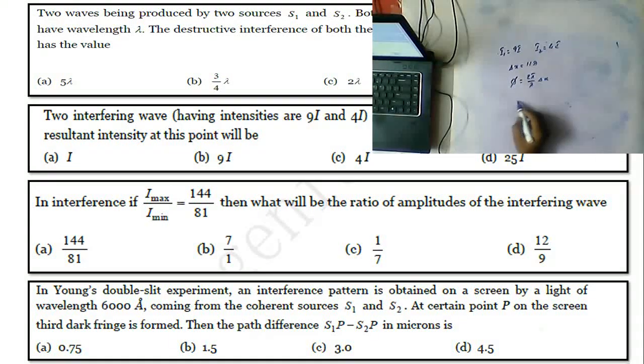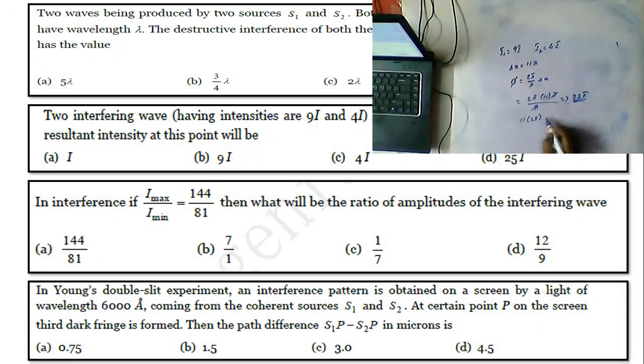So what we can write here is 2 pi into 11 pi by lambda. So this cancels, and what we are left with is 22 pi. So 22 pi is an integral multiple of pi, and we can write it as 11 into 2 pi.